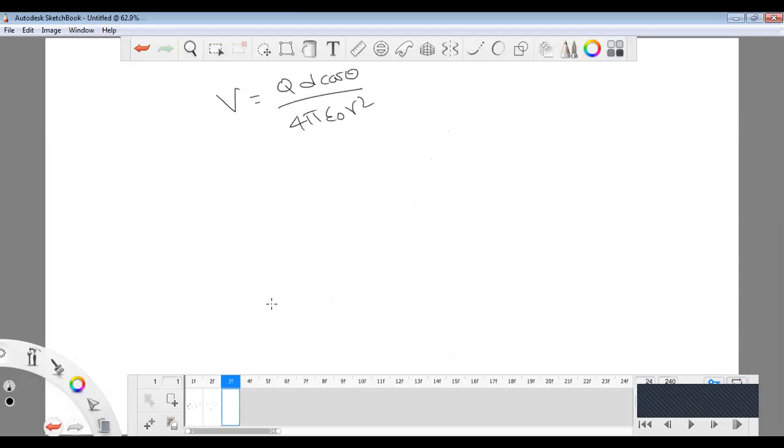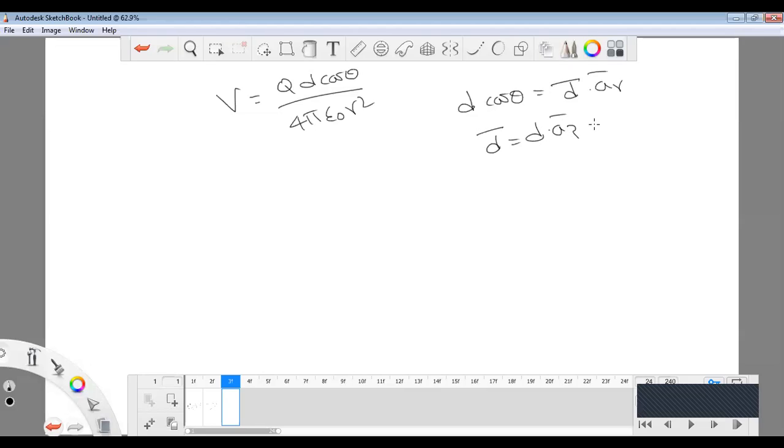We are rewriting d cos theta as d bar dot ar bar, where d bar is d into az bar. Why are we taking az? Because the point charges lie on the z axis, so d bar travels along the positive or negative z axis.